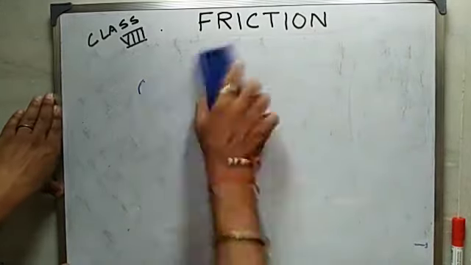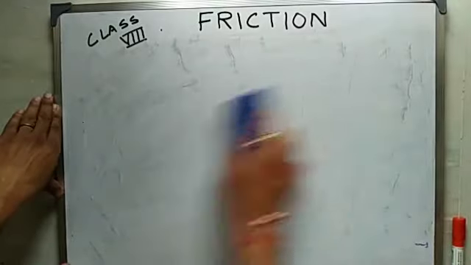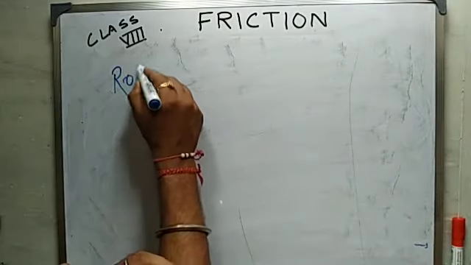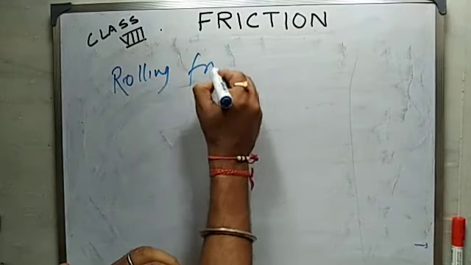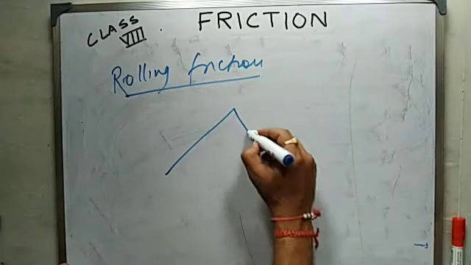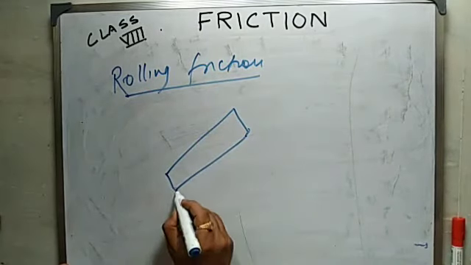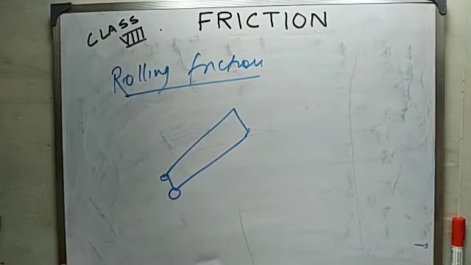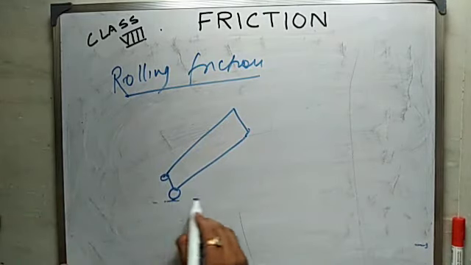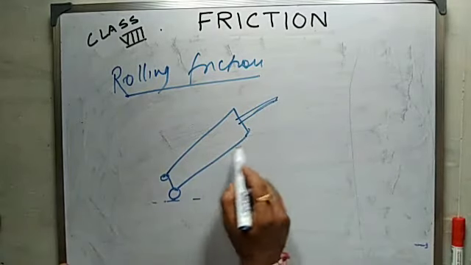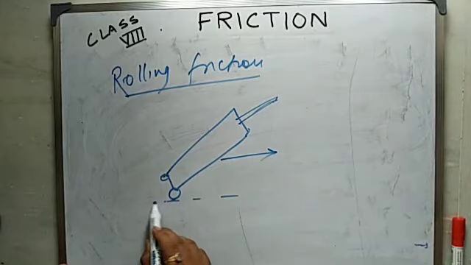Next, we move on to an interesting thing, the rolling friction. You must have seen trolleys having wheels. It is very easy to pull this luggage when there are wheels.